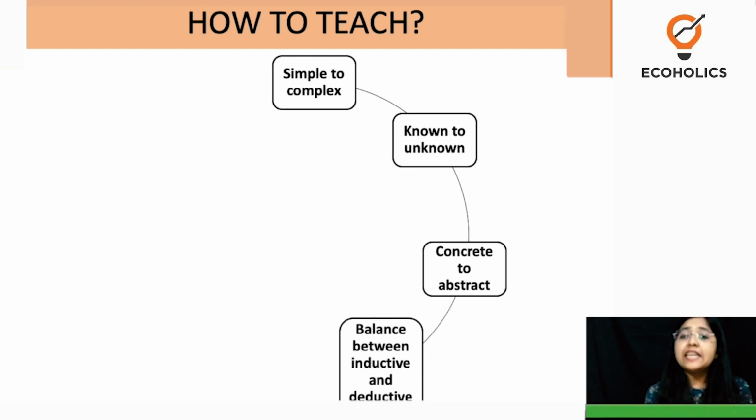Balance between inductive and deductive. Now, deductive is something where you start from a basic concept, a generic concept, and you deduce something specific. And inductive means there's something specific and you have to generalize it. So in different types of sciences and social sciences, there has to be maintained a balance between the inductive analysis and deductive analysis.